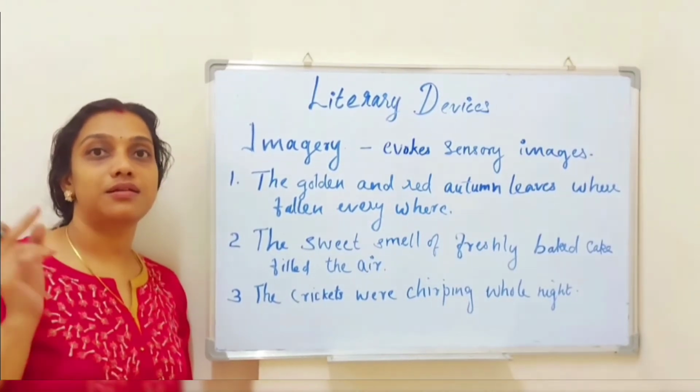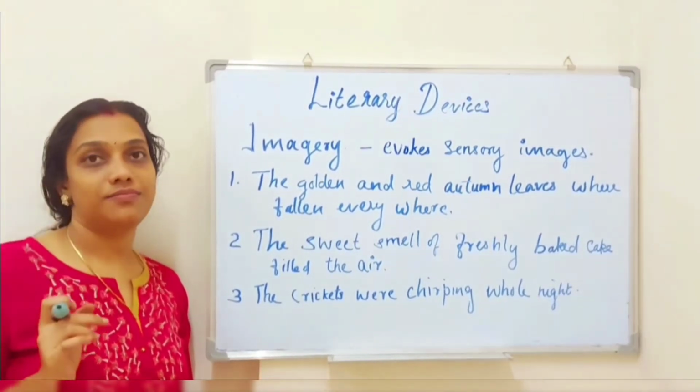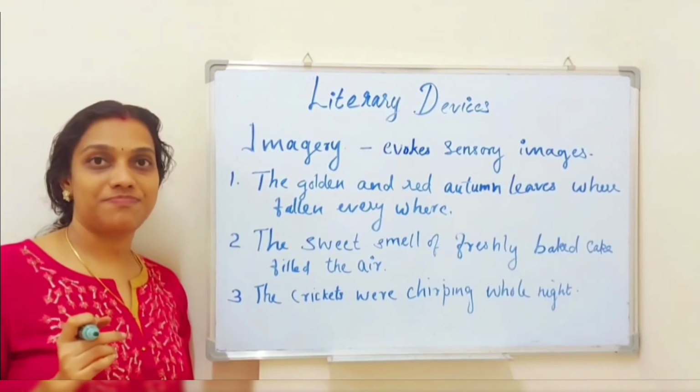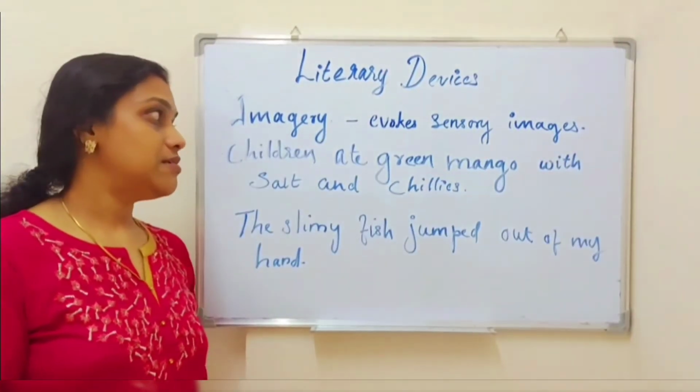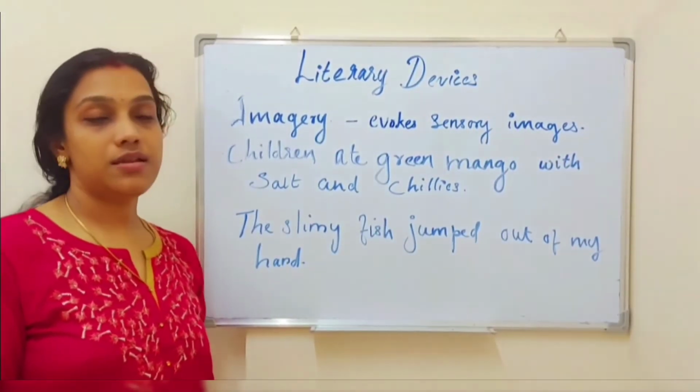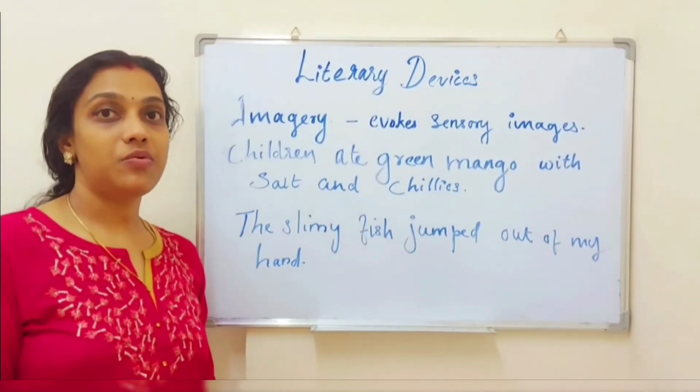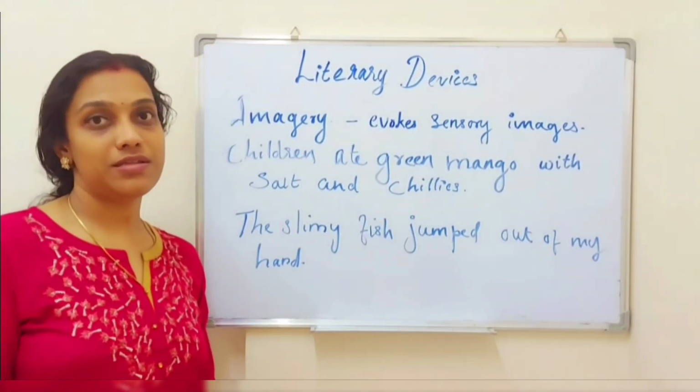So it is influencing the sense organ ear. Now let us see a few more examples. The fourth sentence, children eat green mango with salt and chilies. Now can you tell me which sense organ is influenced here?